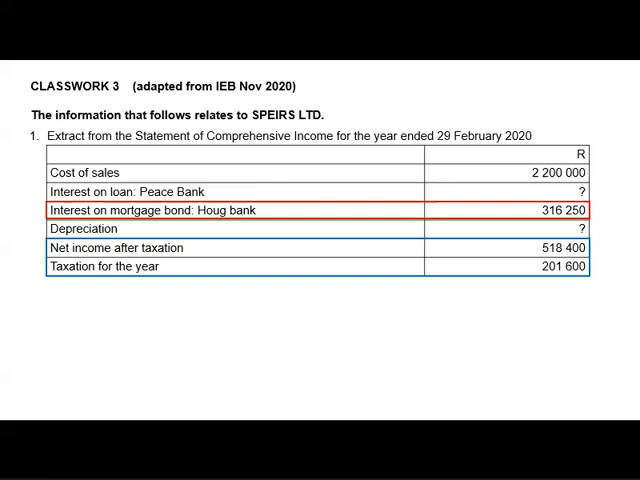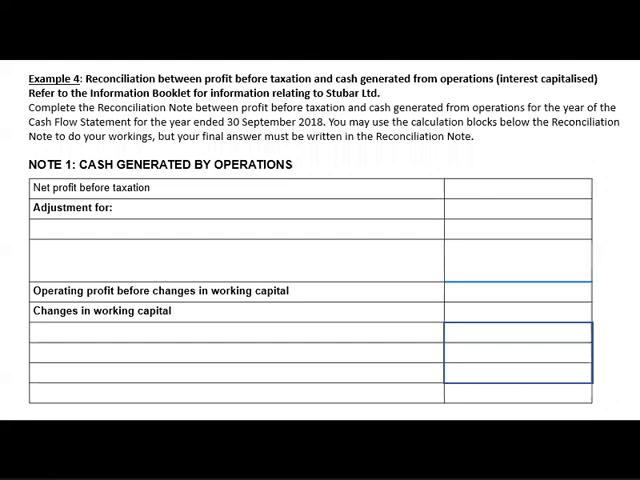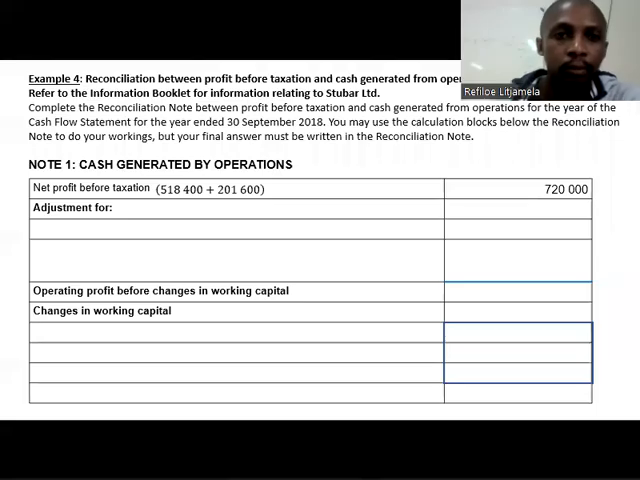I will go straight to my note number 1, which is reconciliation between profit before tax and cash generated from operations. The first thing that I'm going to put in there will be that profit before taxation amount. As you can tell, I simply added the two amounts, 518,400 and 216,000, and that will give you your profit before tax. That will give us 720,000, and I will just leave it like that.